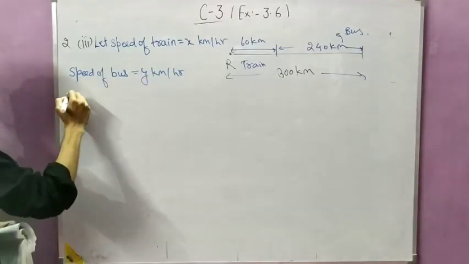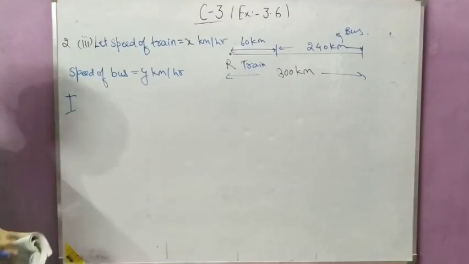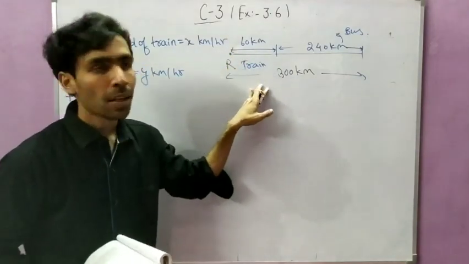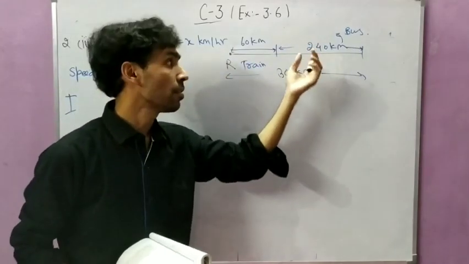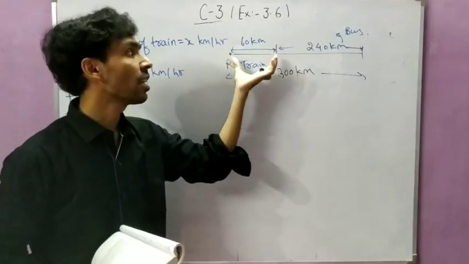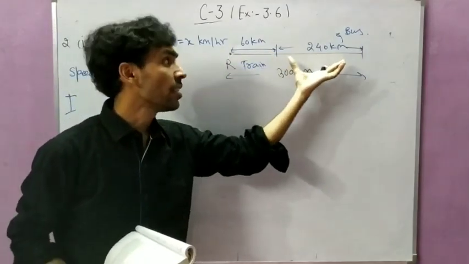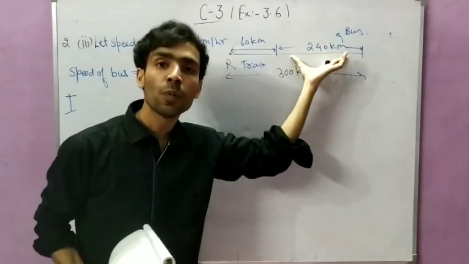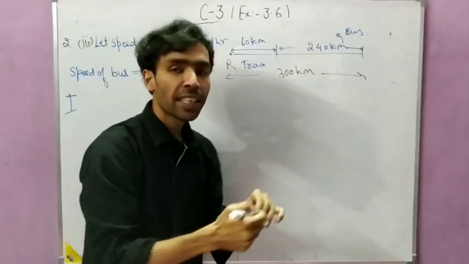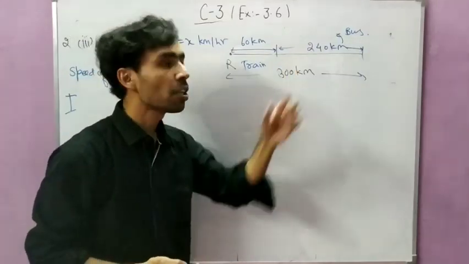Okay, so according to the question, first condition. What is the first condition? First she goes 60 km by train and the remaining distance by bus. Because she has to go 300 km, first she has covered 60 km and then she has covered 240 km by bus. So in both the distances, she will take some time to complete this journey.